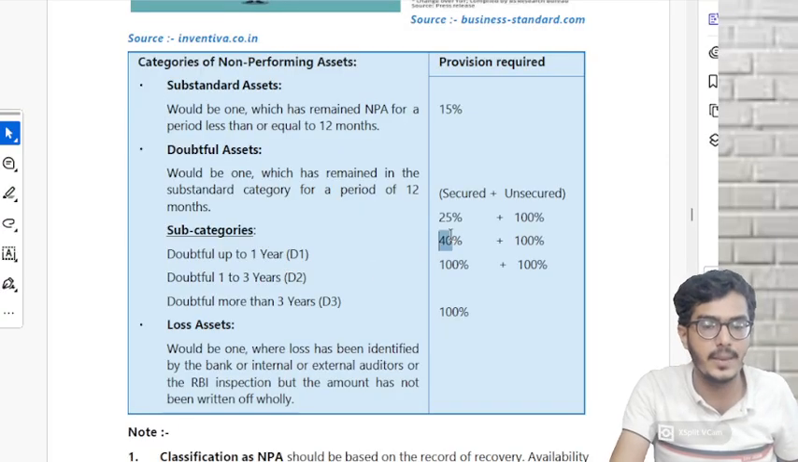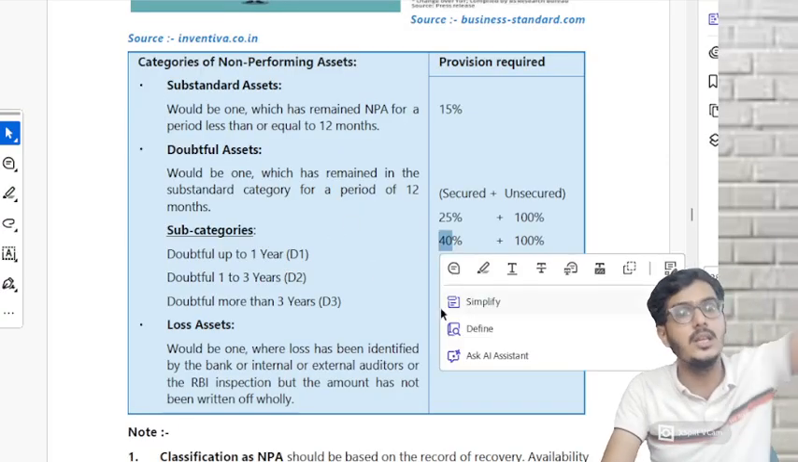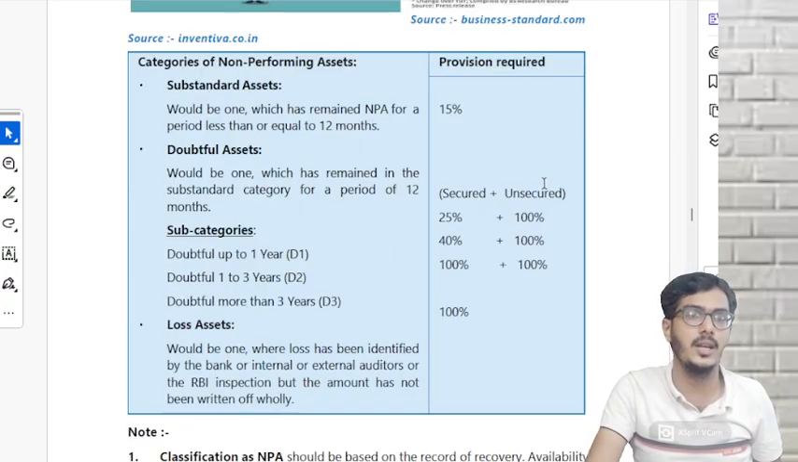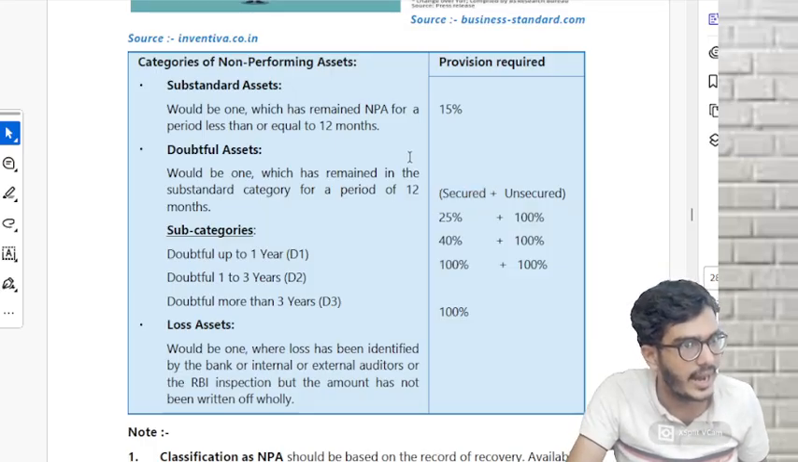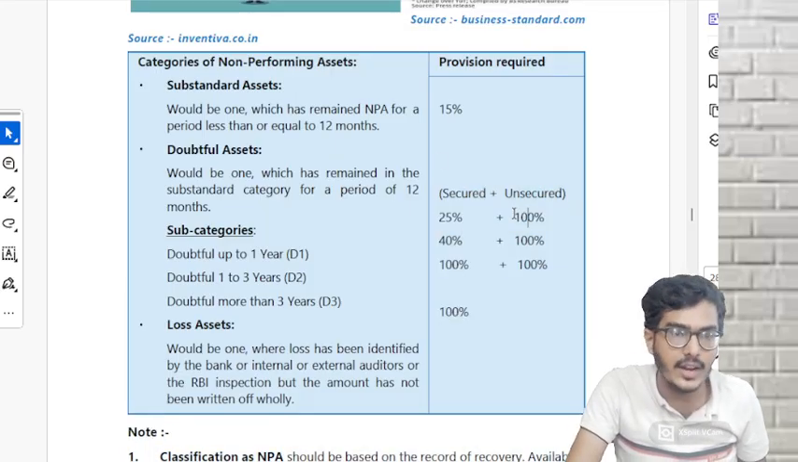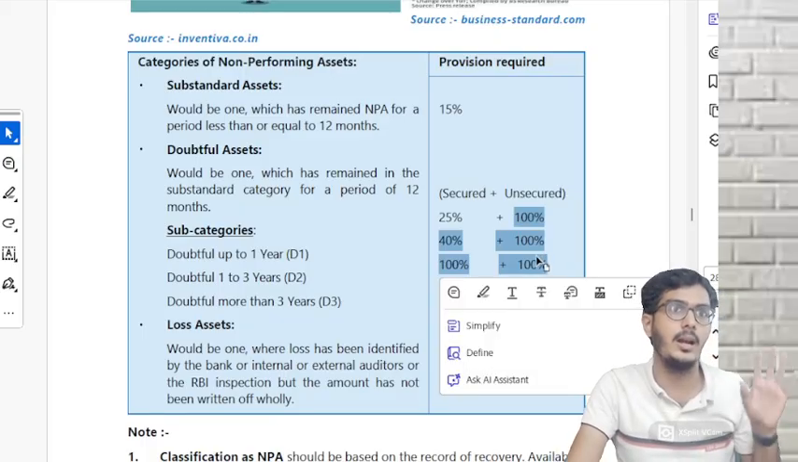For the next 2 years, you will make a provision of 40%. Once 3 years are crossed, you will make it 100%. If it is secured, that means you have a security in hand. If it is unsecured, right from D1, you will make 100% only.